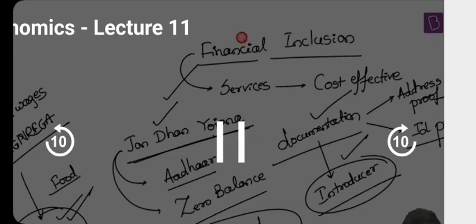So now apply the definition of financial inclusion. What is the definition? Providing financial services to the people who require them in a cost-effective manner. Can I say this is an example of this? Let me know. This is the best example of this, Jan Dhan Yojana. I'll give you one more example.